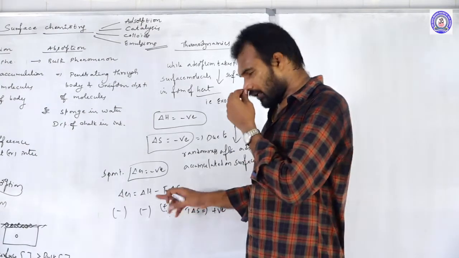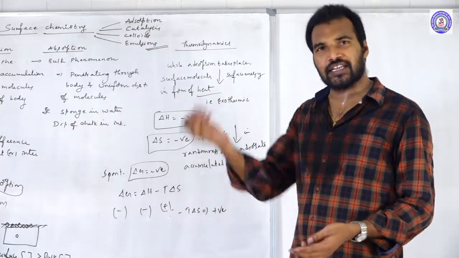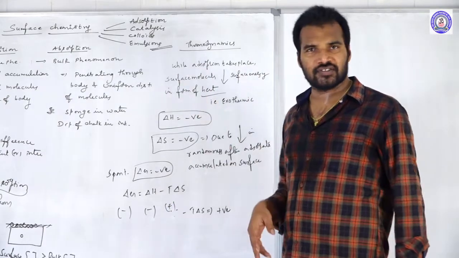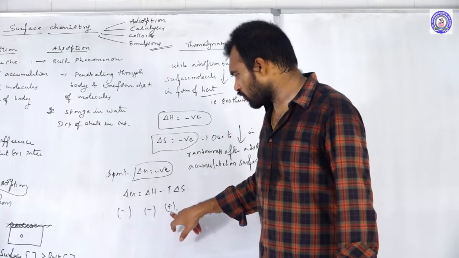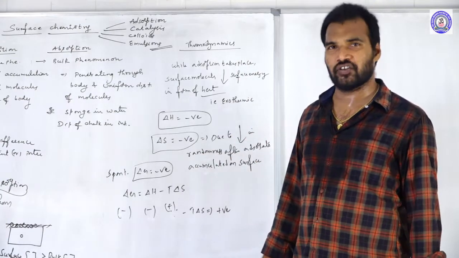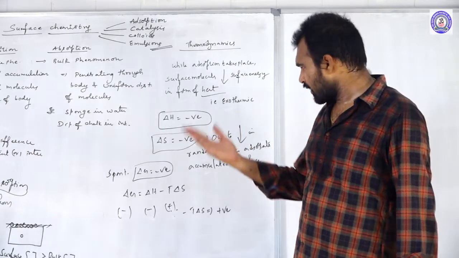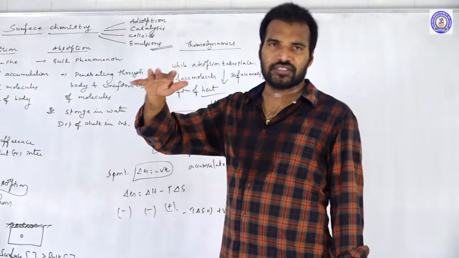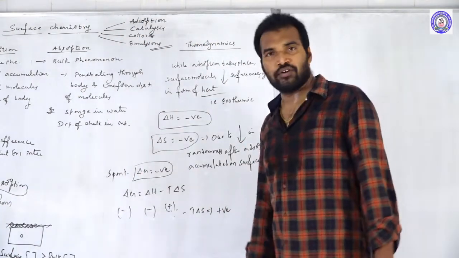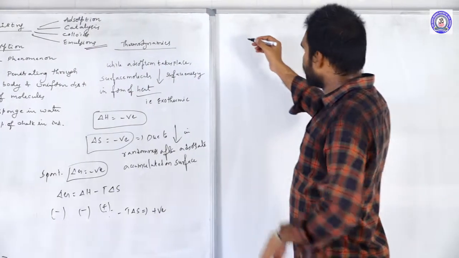Suppose you increase the temperature. That is possible only at low temperatures. If the temperature is increased, this positive term value will increase. At a particular temperature, the positive value equals the negative value, the delta G value becomes 0, and it reaches the equilibrium state. If we increase the temperature further, it becomes non-spontaneous. So by increasing the temperature, first it comes to the state of equilibrium, and thereafter it becomes non-spontaneous. So this is about the thermodynamics related to adsorption. Next, let us move to the types of adsorption.